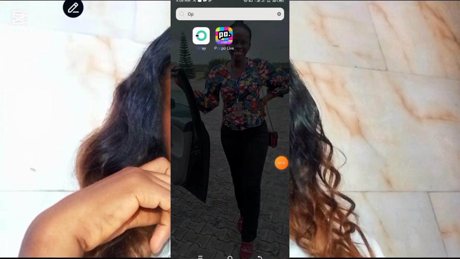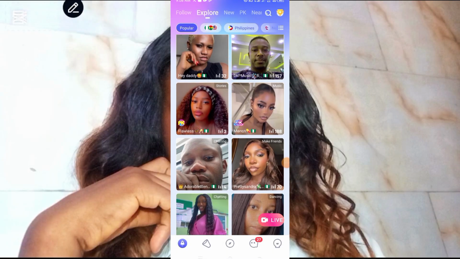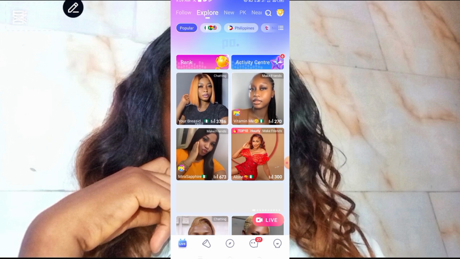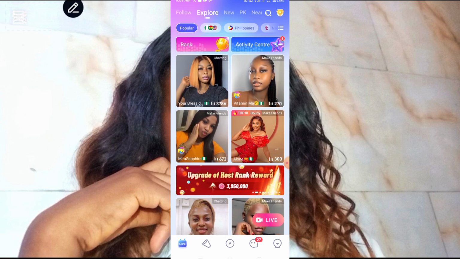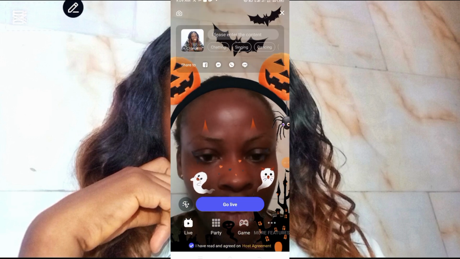Come with me. First thing you need to do is open the app. Once you open the app, you will see other people live streaming. So all you have to do at this point is check below. You will see live. So you click on it. Now that I have clicked on it, it has brought me to this interface.